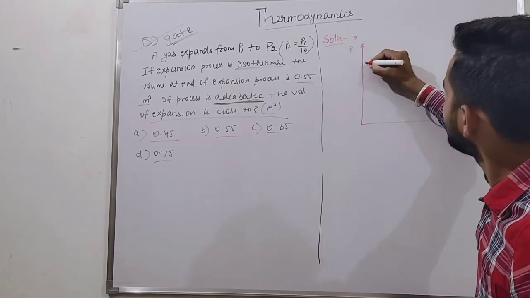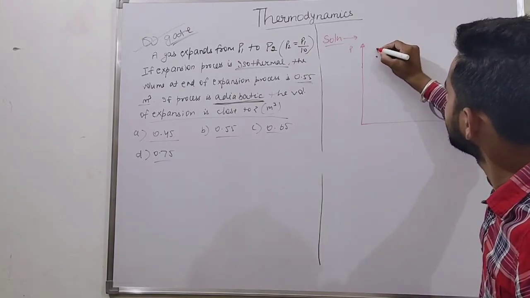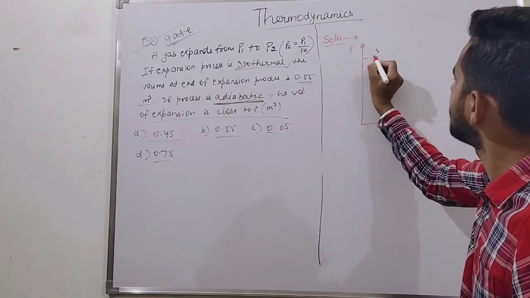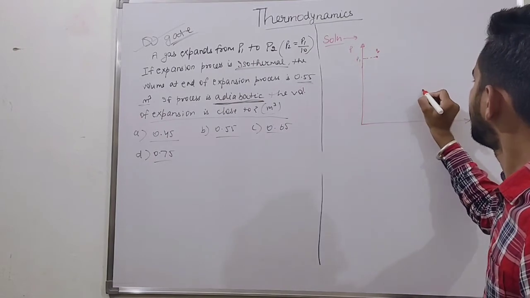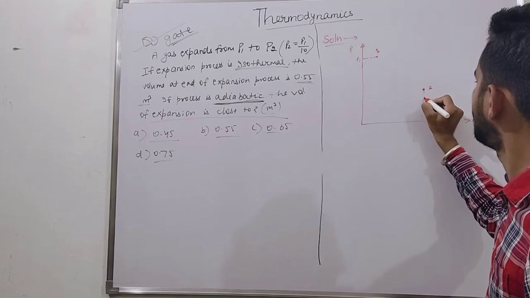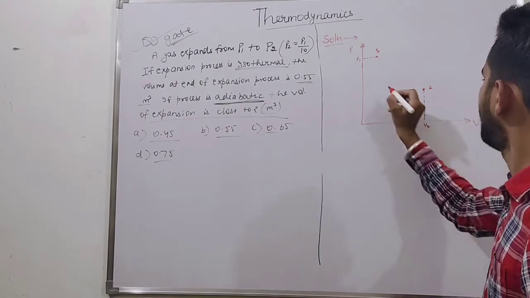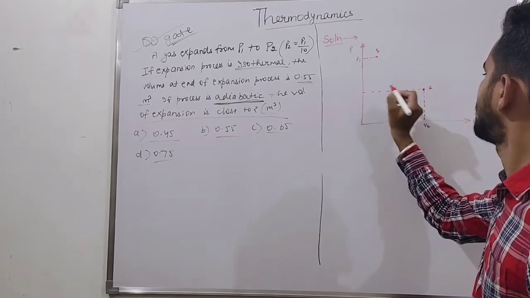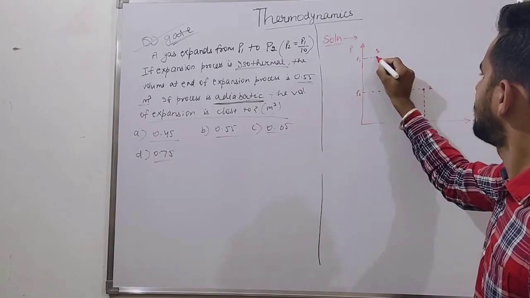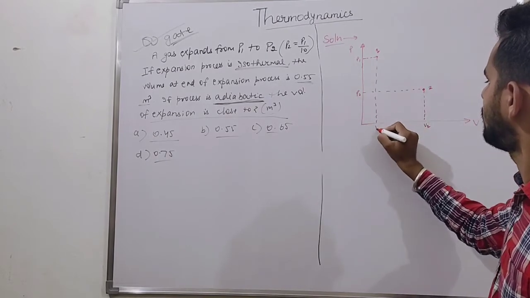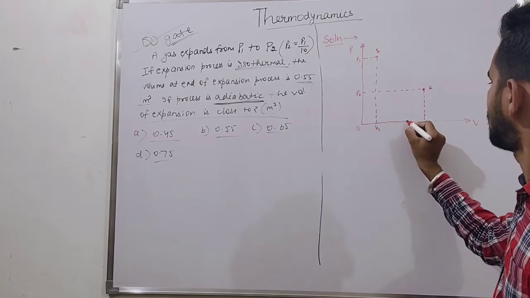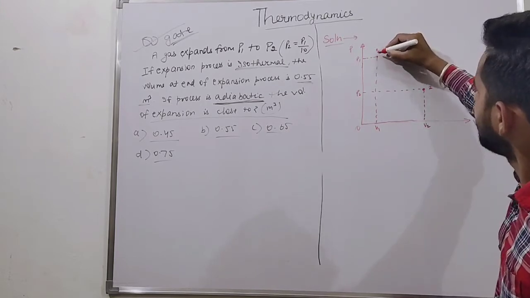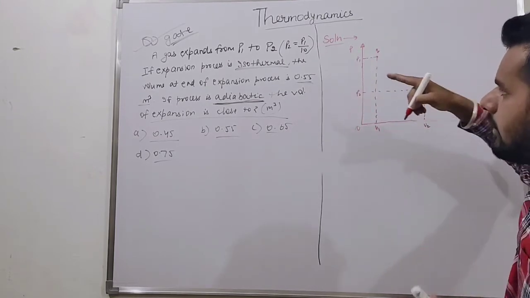So we can say that this is our initial state, let us say 1, with pressure P1 and volume V1. This is our final state, let's say 2, with volume V2 and pressure P2.